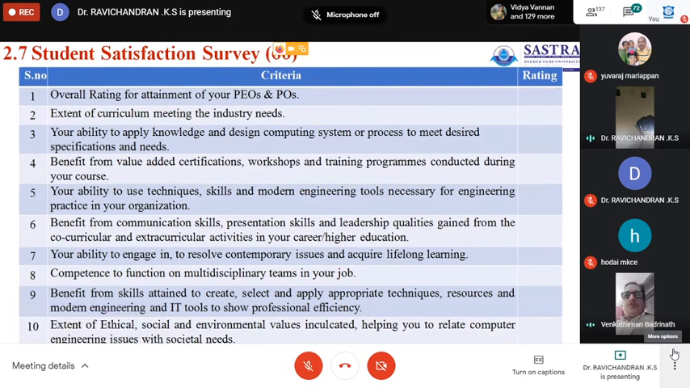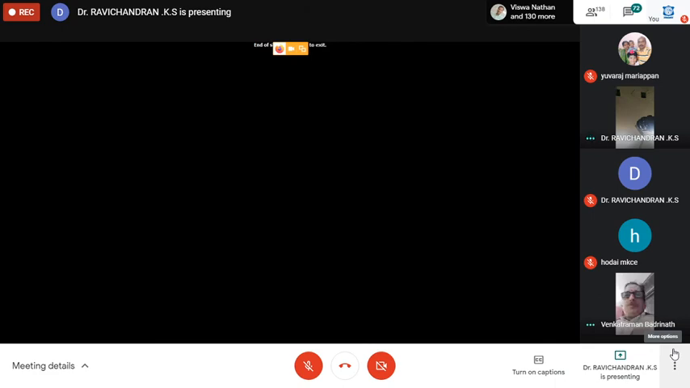Here at the rating, the students must mark on a 1 to 5 scale. Then the extent of ethical, social or environmental values inculcated, helping you to relate computer engineering issues with the societal needs. Then any other suggestion for improvement, signed by the student.